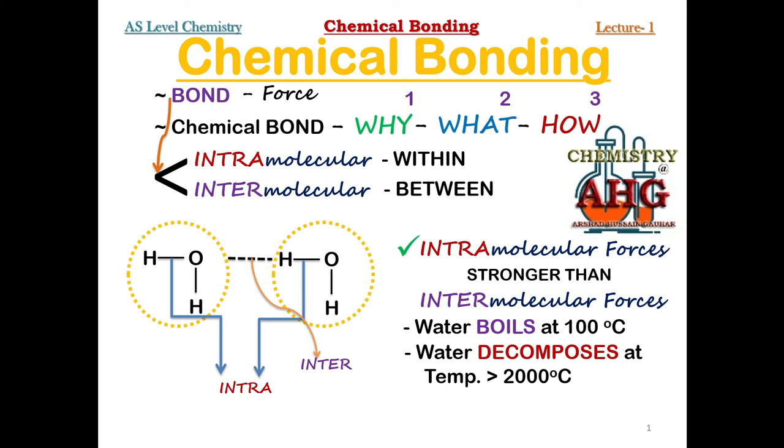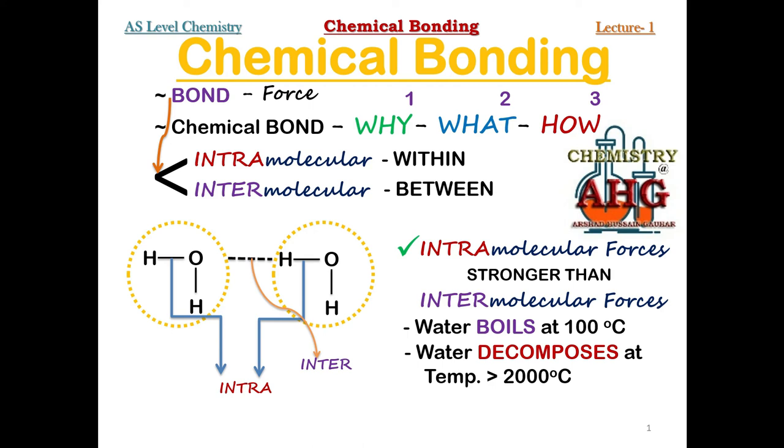But when you want to decompose the water molecule into its elements hydrogen and oxygen gas, we will have to provide a temperature greater than 2000 degrees Celsius. It means you will have to break which bond at such a high temperature? You will have to break the intramolecular bond or intramolecular force. So this simple example gives you an idea that intramolecular forces are stronger than intermolecular forces.